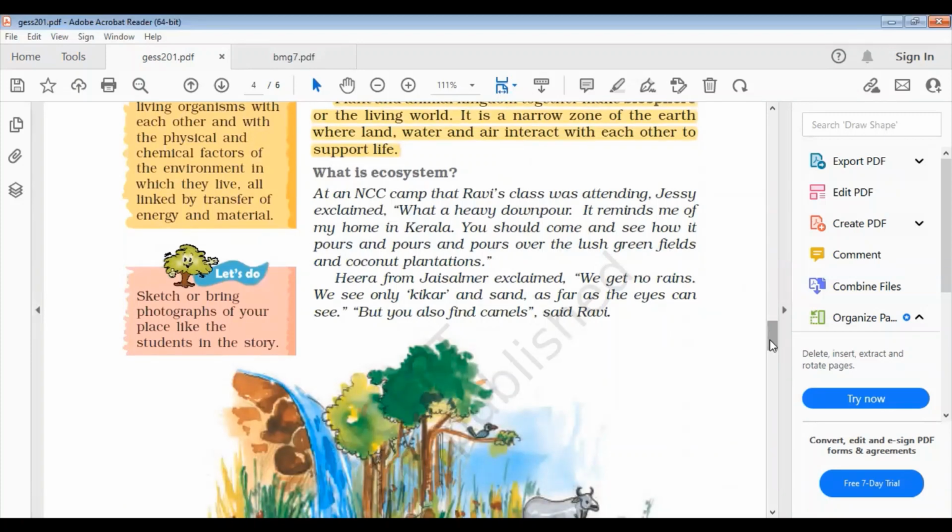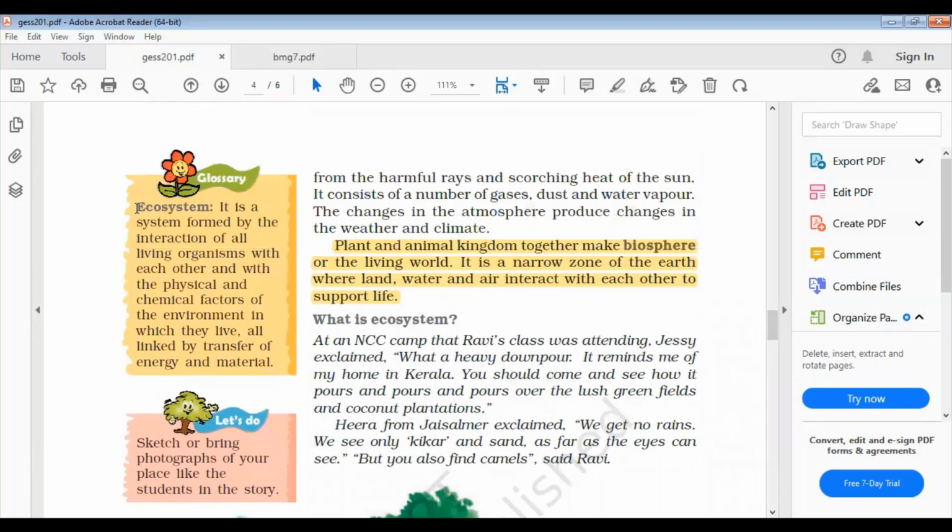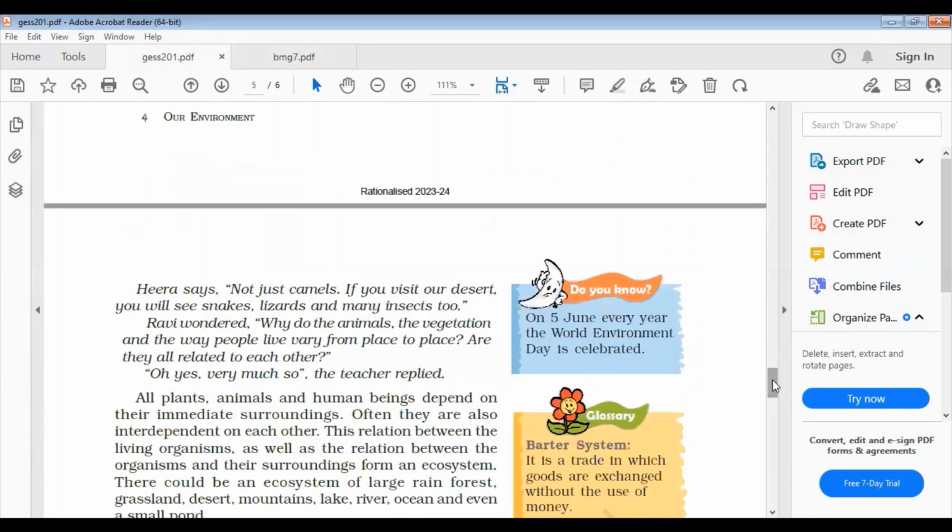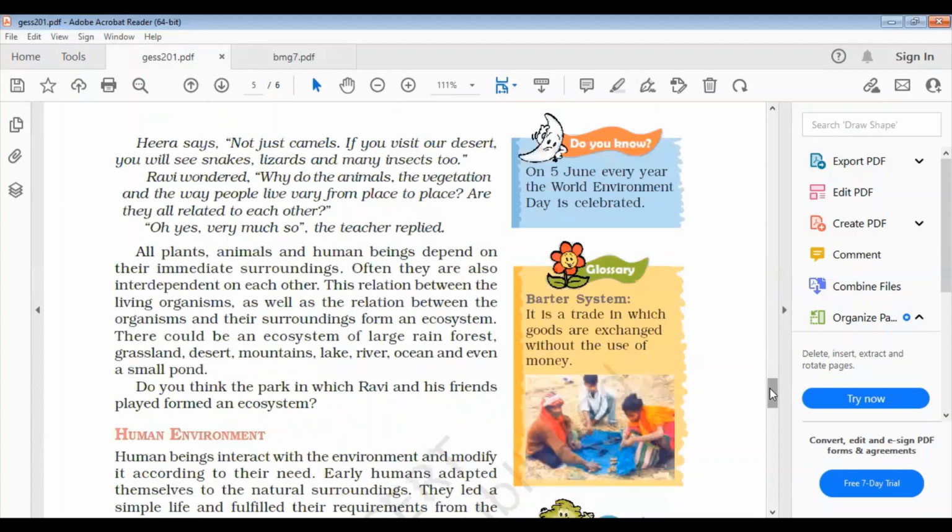It's a very important part. You can see in the box here, that is ecosystem. It is a system formed by the interaction of all living organisms with each other, with the physical and chemical factors of the environment in which they live, all linked by transfer of energy and material. This definition is very important. So what is the ecosystem? Mainly the relation between the organisms and their surroundings forms the ecosystem.